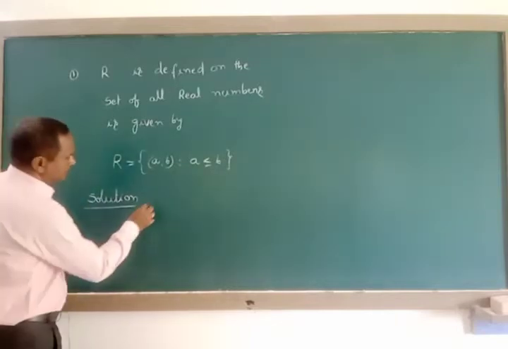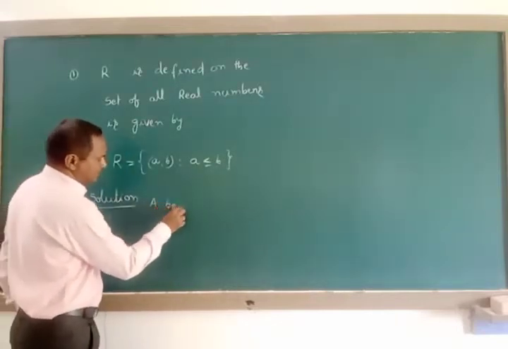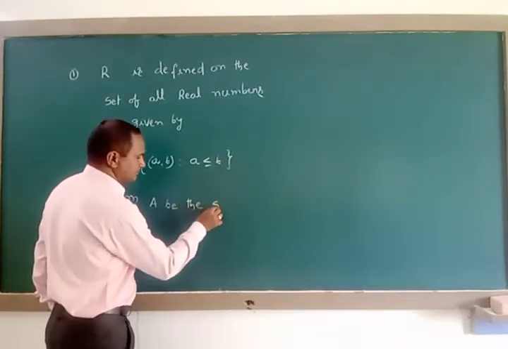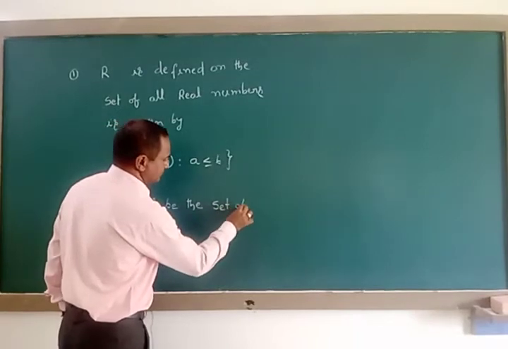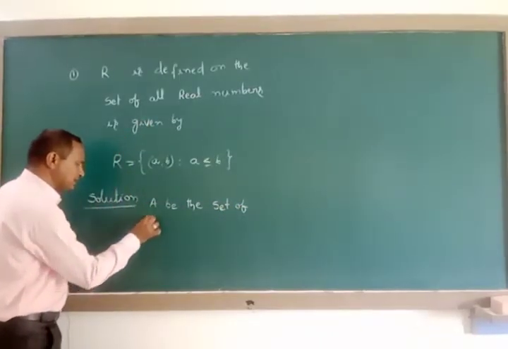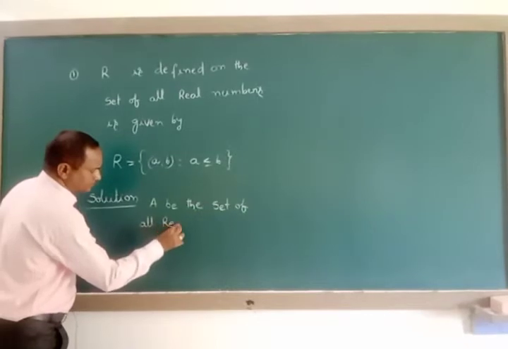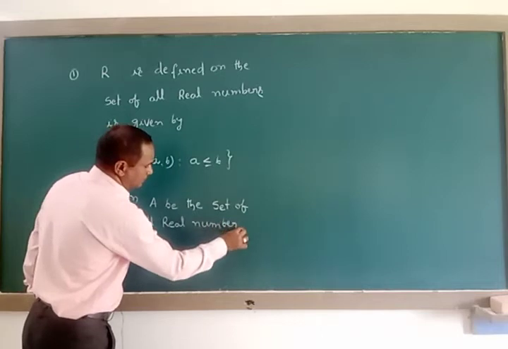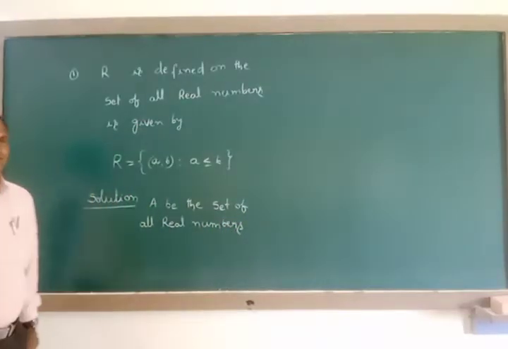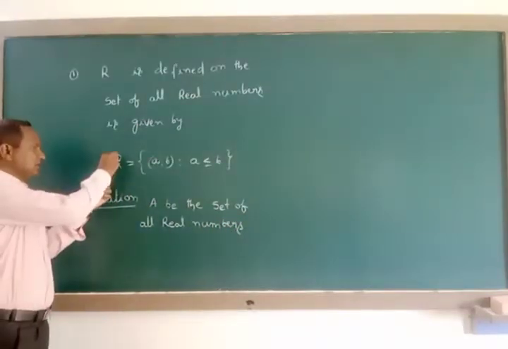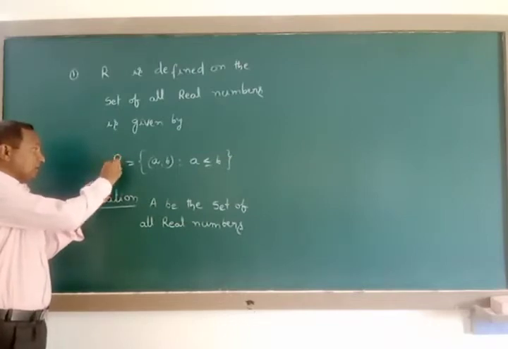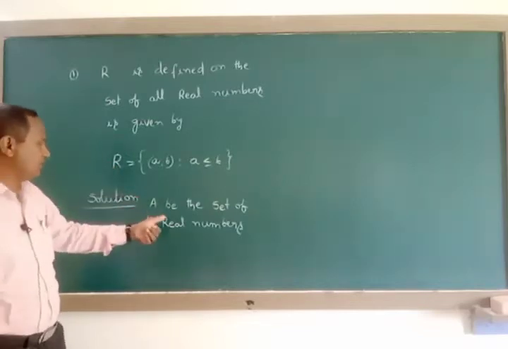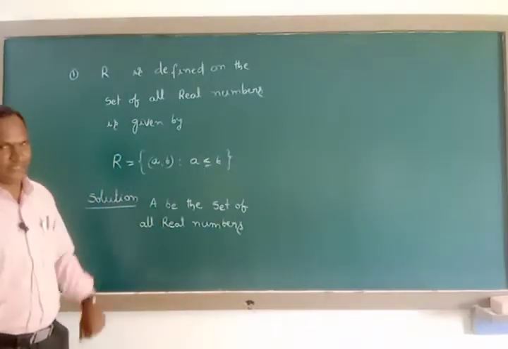Let capital A be the set of all real numbers. We consider here the set of all real numbers. Why I mentioned capital A here is because the relation is also capital R. For the relation representation we are taking capital R, so just changing, for the set of all real numbers it is capital A.